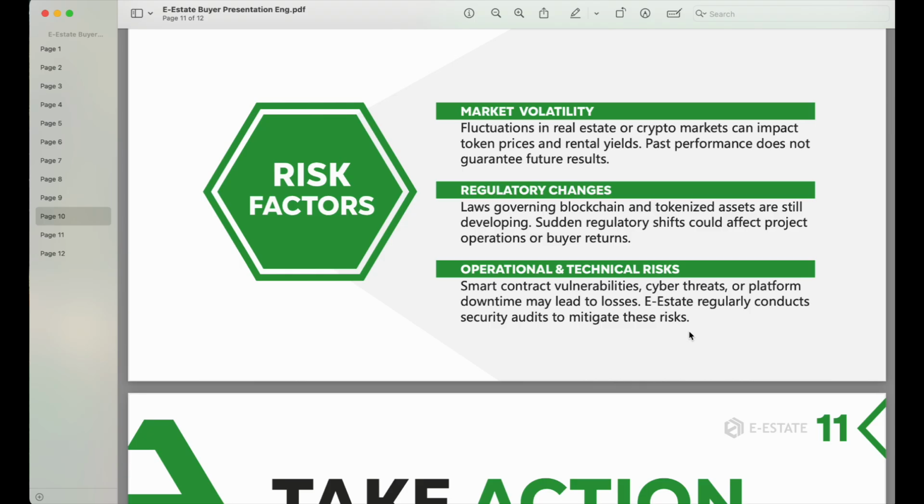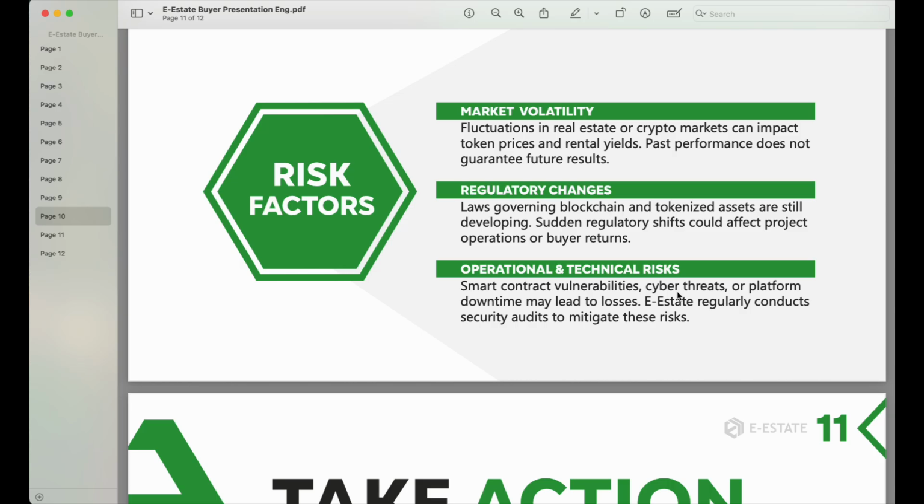And of course, the last bit of it is the risk factors. We have to highlight this part because it's important that when you are joining this platform, you know exactly what you are joining, and you know the risks that are involved. So they have 3 different categories of risk which they have identified in this presentation document. They have the market volatility. This involves the fluctuation in the real estate or crypto market, which of course can impact the token prices, and it will affect our rental yields.